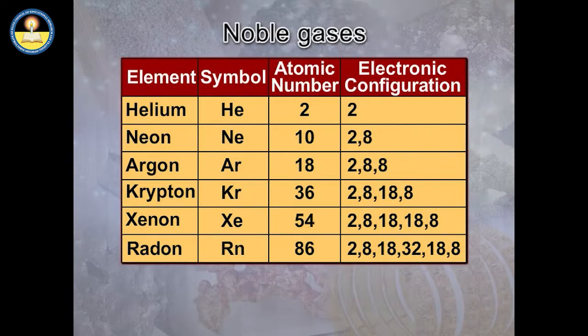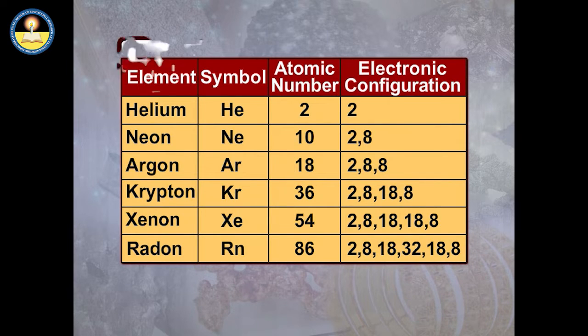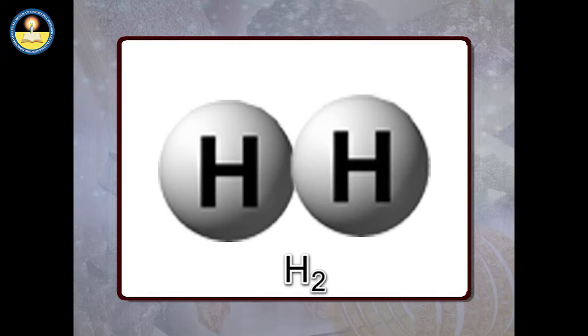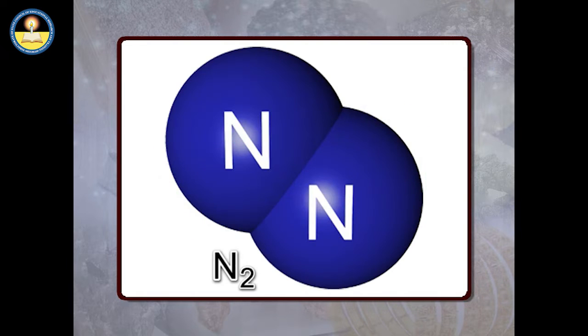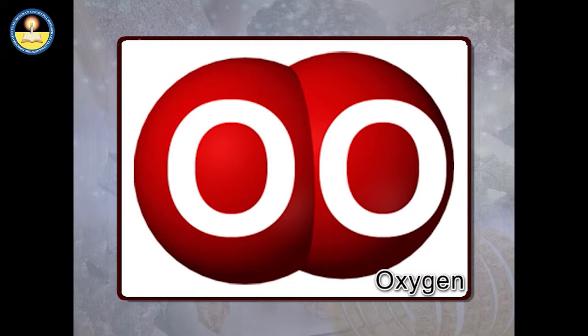Noble gases do not normally react with other elements. They do not even form diatomic molecules. This is unlike gases which exist as diatomic molecules like hydrogen, chlorine, nitrogen and oxygen.